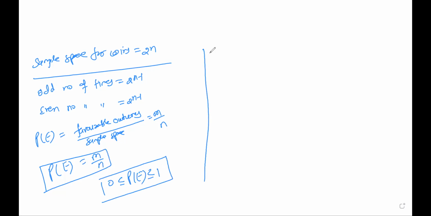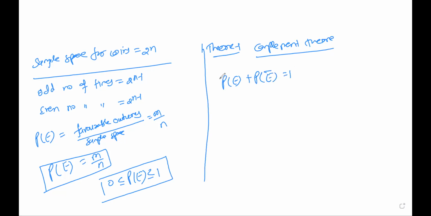So there are 3 theorems in that. Let me finish first of all the 3 theorems. So we are going to discuss theorem 1, and theorem 1 is called the complement theorem. Complement theorem means probability of any event plus probability of non-occurrence, that is P of E bar, is given as 1. P of E plus P of E bar is equal to 1.